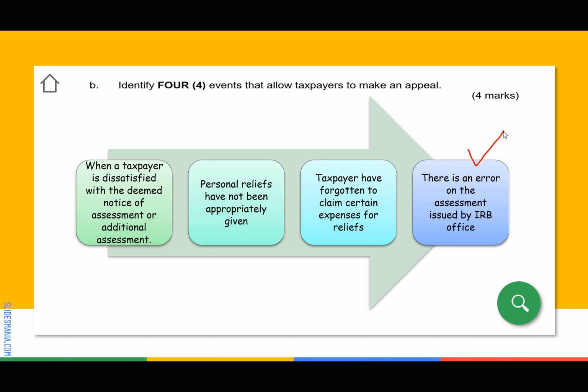Or number four, where the assessment raised by IRB, you believe there is an error or mistake. In this situation, guys, to correct the mistake, you appeal. So these four are the situations that allow a taxpayer to appeal to IRB. Okay, so I guess that's it. Thank you, everyone.